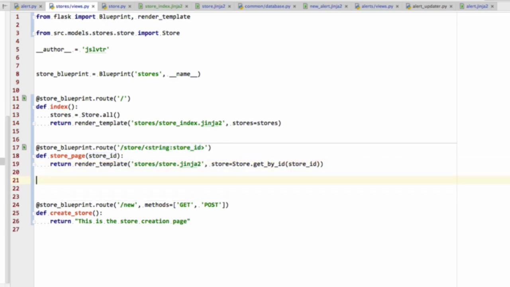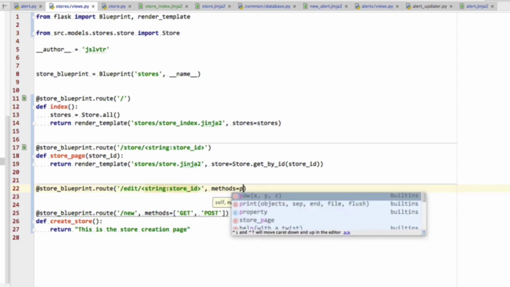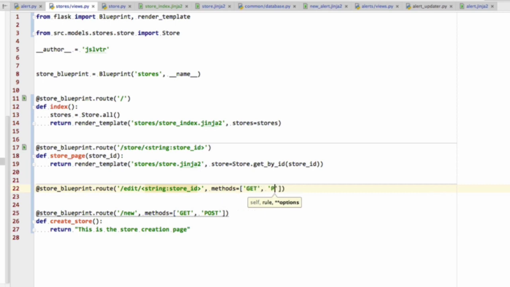Now that we're here, I'm also going to add a couple more routes for editing and deleting a store. So it's going to be edit and then string store ID, where methods are going to be get and post.